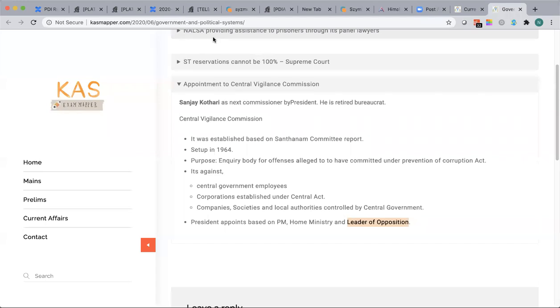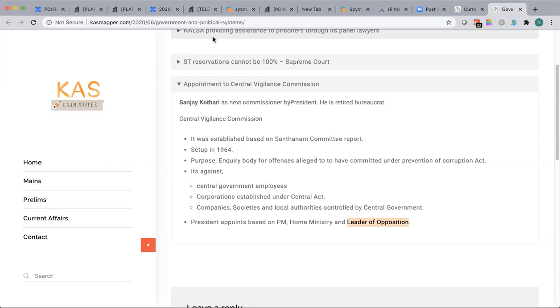And if there's no opposition party, there's no leader of opposition party. This situation, okay, when they made the Central Vigilance Commission Act, right? That time they said the President can appoint based on the recommendation of a high power committee: Prime Minister, Home Minister, and Leader of Opposition. Focus on this. This is a very important prelims question, right?